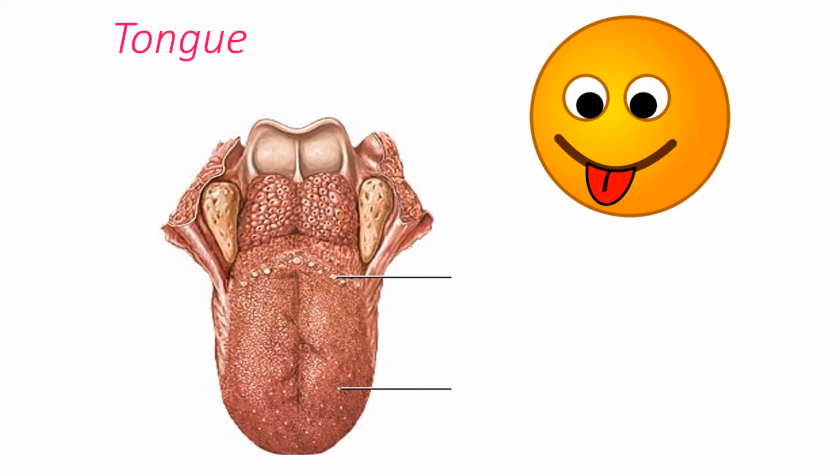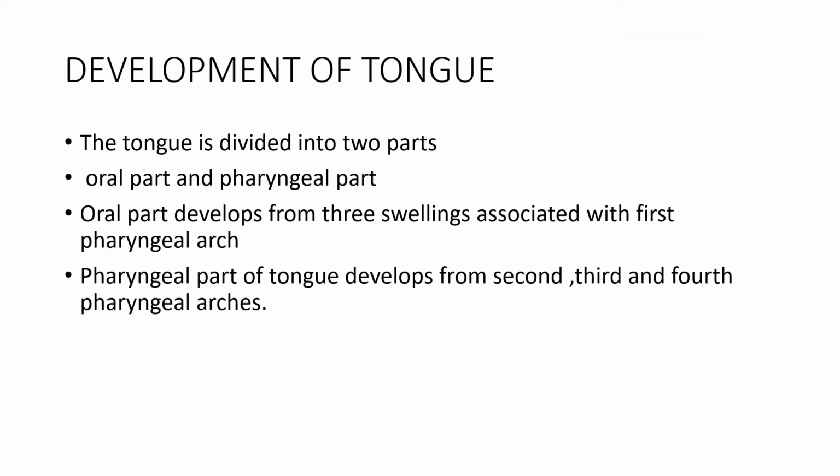The anterior part of the tongue develops from the floor of the pharynx. The tongue is divided into two parts, the oral part and the pharyngeal part. The oral part develops from the three swellings associated with the first pharyngeal arch, and the pharyngeal part develops from the second, third and fourth pharyngeal arches. So their development is different. The tongue mucous membrane is developed from the endoderm of the foregut.